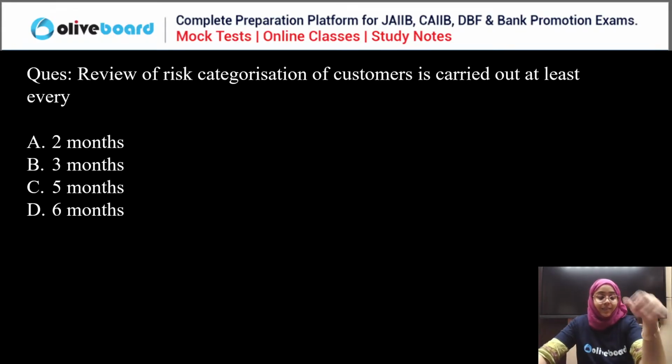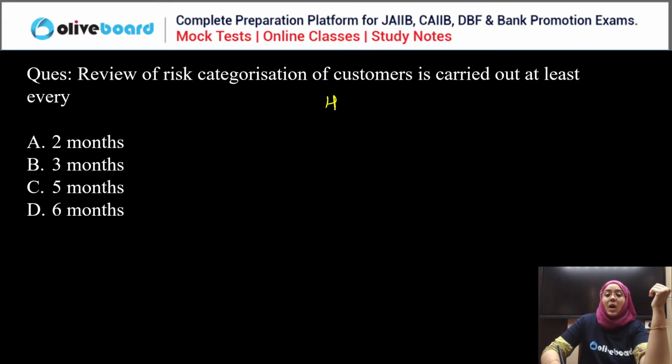Risk categorization. Yes, so we know that according to the transaction of the customer, the customer is divided into high, medium, or low risk customer, right? So the review of the risk categorization is done every 6 months.